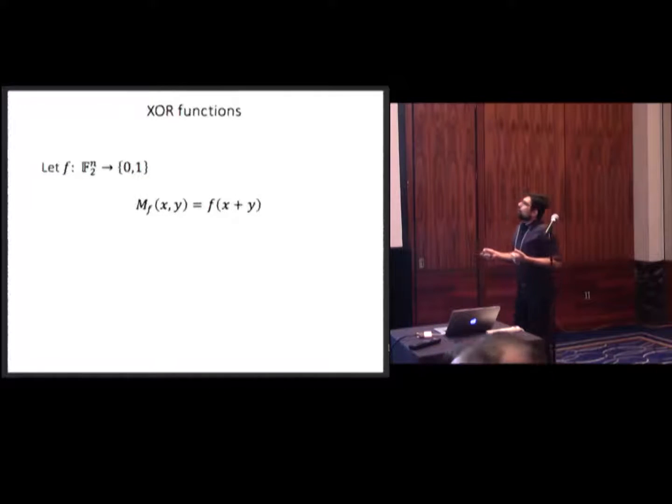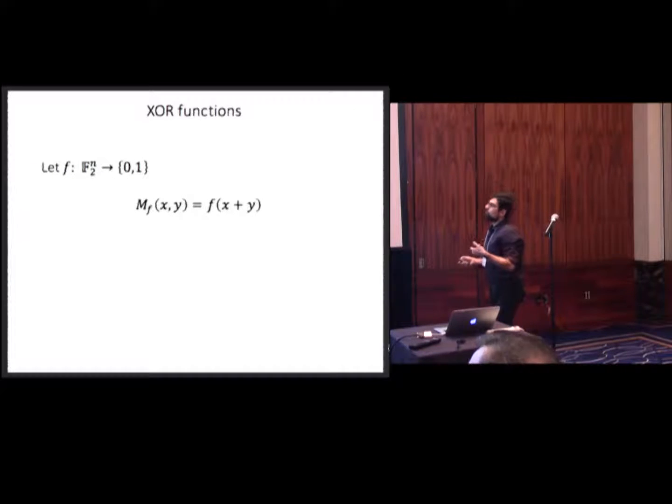Now, when you have such a function, you can immediately get a matrix from that. The matrix is indexed by F2 to the n times F2 to the n, and on x and y, you just define f of x plus y. So this plus is just the bitwise XOR of the input variables.